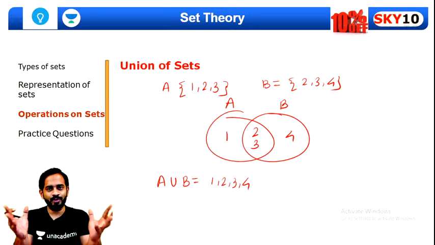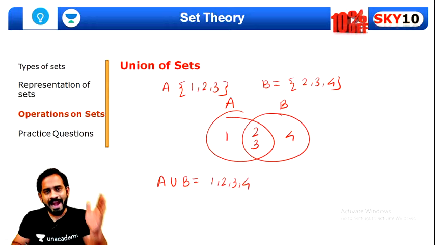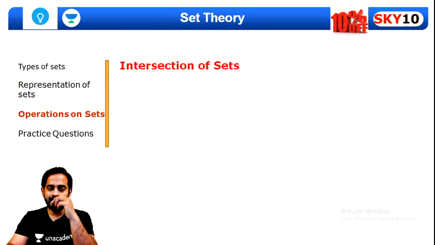Okay, I believe all of you are able to understand this. This is nothing but union. You just have to add all the elements which are contained inside those sets. And there is intersection of sets. Now what do we mean by intersection of sets?